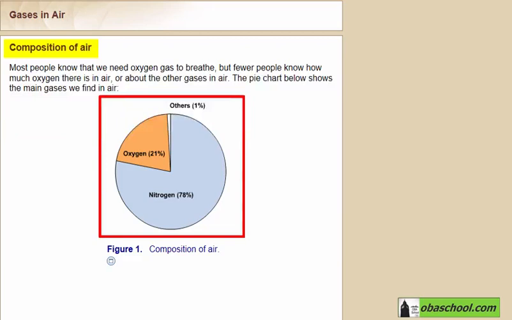We have nitrogen, oxygen, and other gases. The percentage of nitrogen in air is 78%, that of oxygen is about 21%, and other gases constitute only 1% of air.